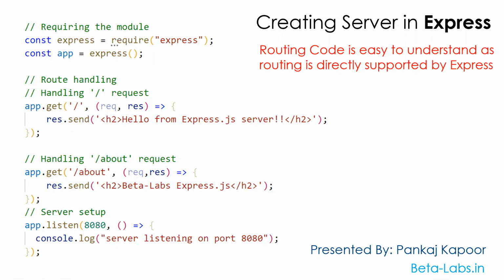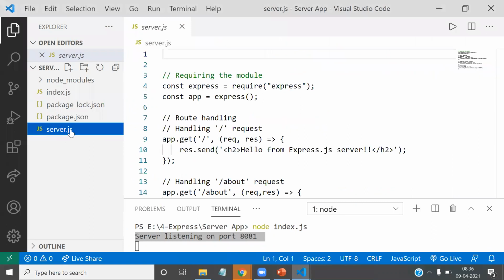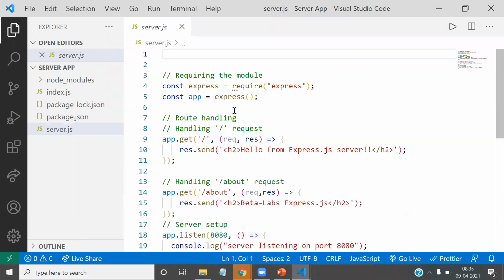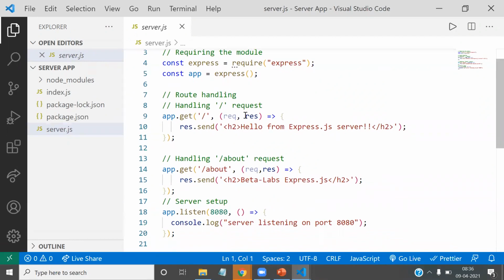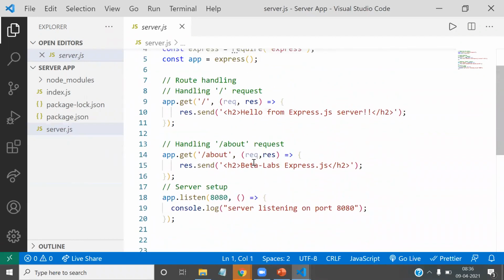Now let's see how we can execute this code in VS Code. We have also set up a server.js. I'm not talking about how to implement it here, I'm only telling you the main difference. In the next class, I will talk more about how to set up your Express application. Now see, here we are requiring the Express module, so we are set up. Now how do we execute this code?